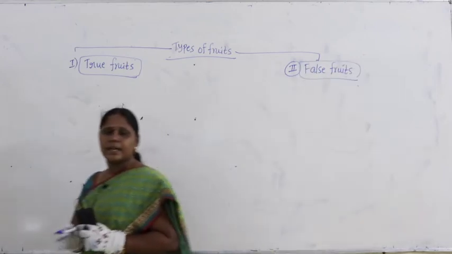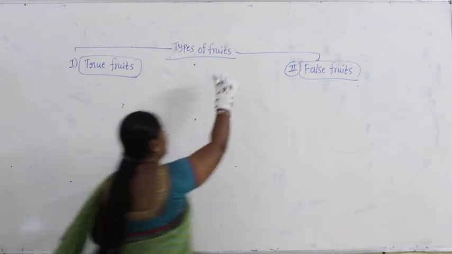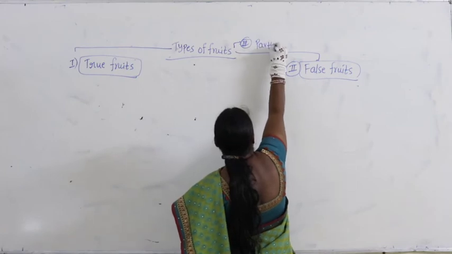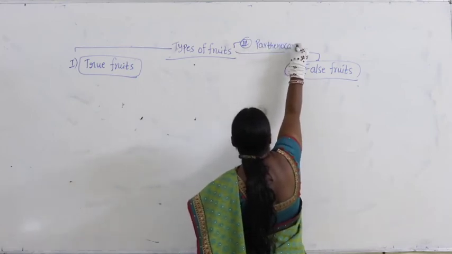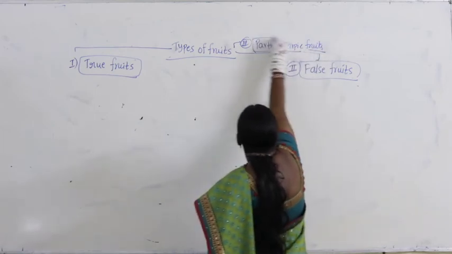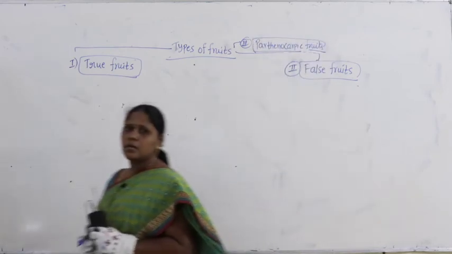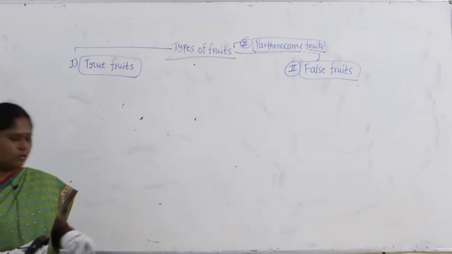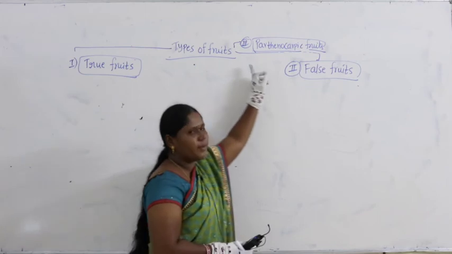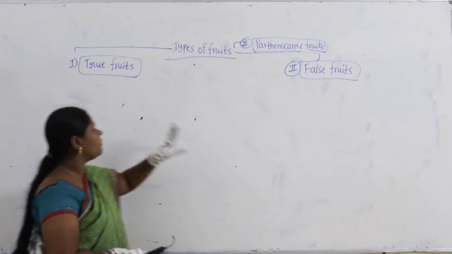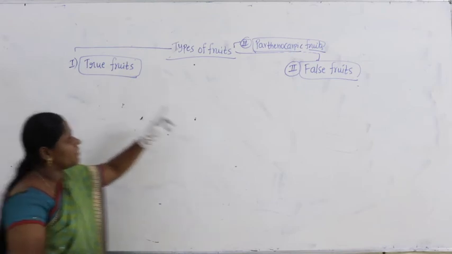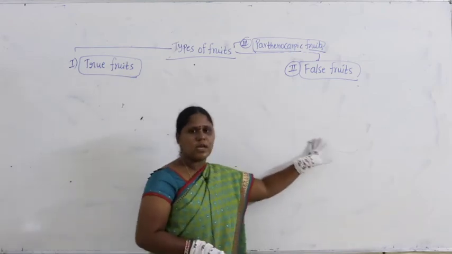The third category, already discussed, comes under parthenocarpic fruit. So what we have done here is we completed the parthenocarpic fruit discussion and took two types of fruits. What are they? We have taken true fruits and now false fruits.